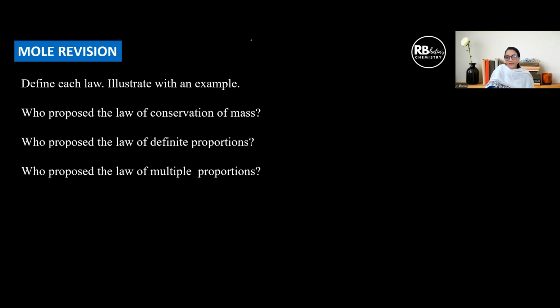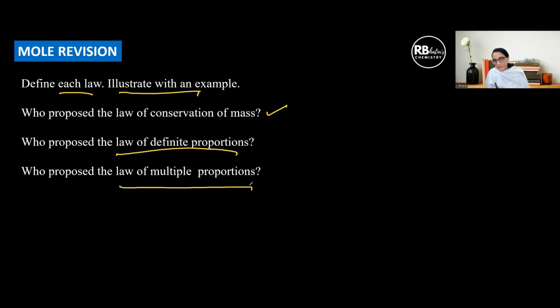And then what are the other questions that can be asked based on these laws? You can be asked to define each law, illustrate each law with an example. And I told you the most important one is generally the law of multiple proportions. Any of these can be asked, but you have a tendency to make mistakes in multiple proportions, so learn that well. Who proposed the law of conservation of mass? Lavoisier. Who proposed the law of definite proportions? Who proposed the law of multiple proportions? So Proust and Dalton, you must learn these. We've just covered it.